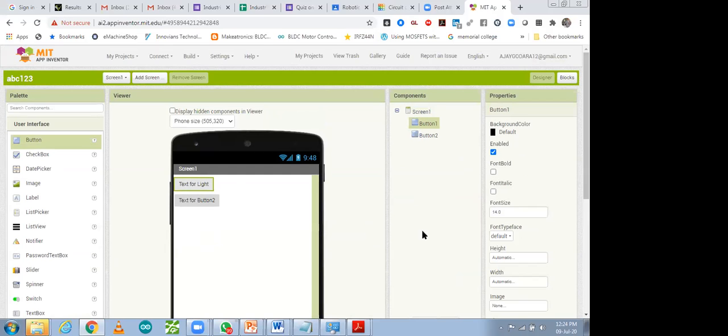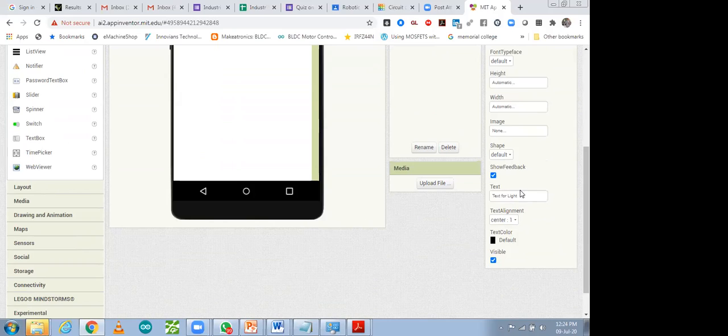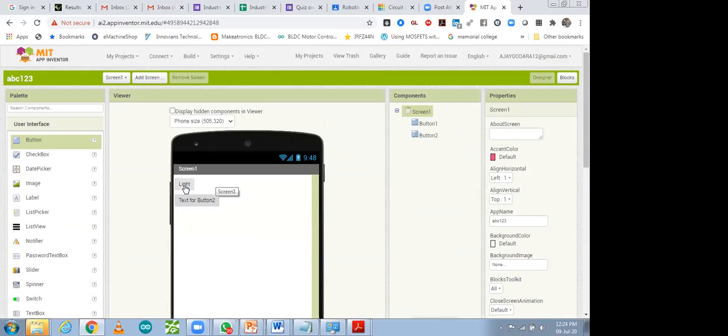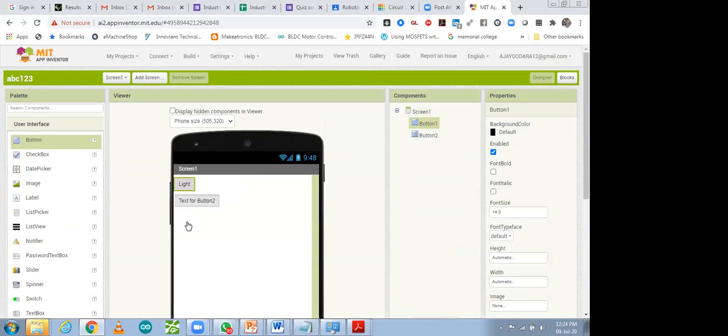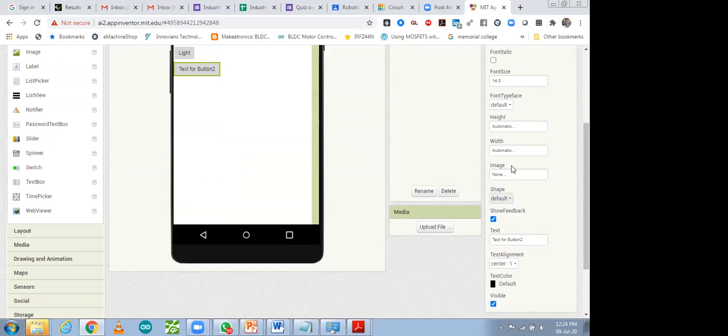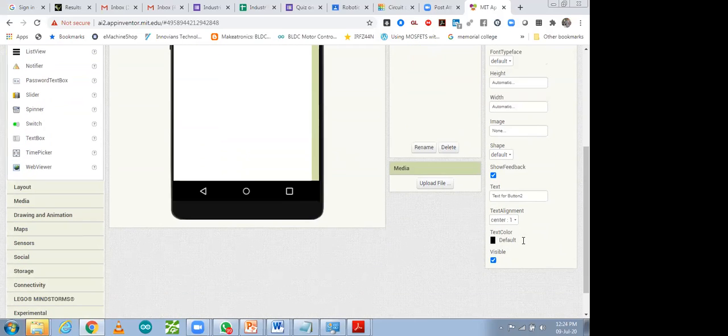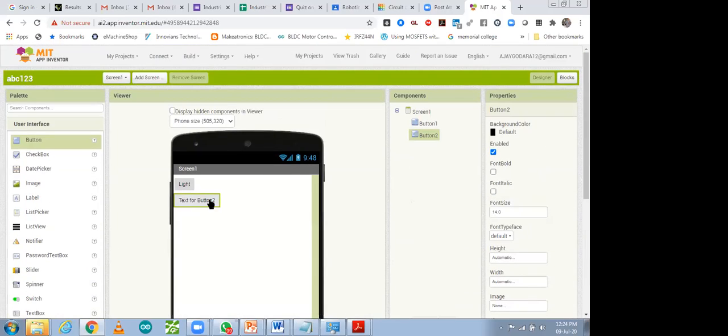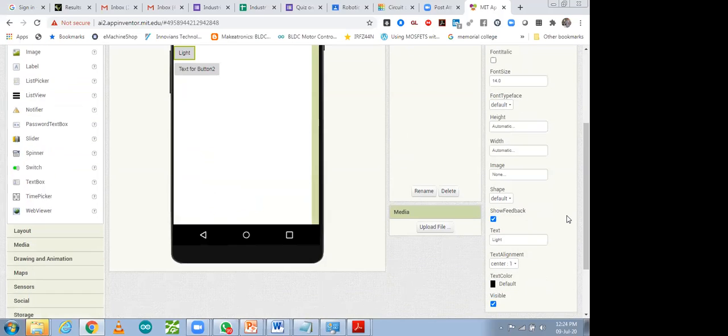So if you want to only write text, light only, if you want to write, that also you can do. And after that you can make it center also, whatever you want to do, that you can do. Some image also you can pick, so center alignment also you can do, center, left, center. So that alignment we have to do separately. Automatic height, width also you can change.